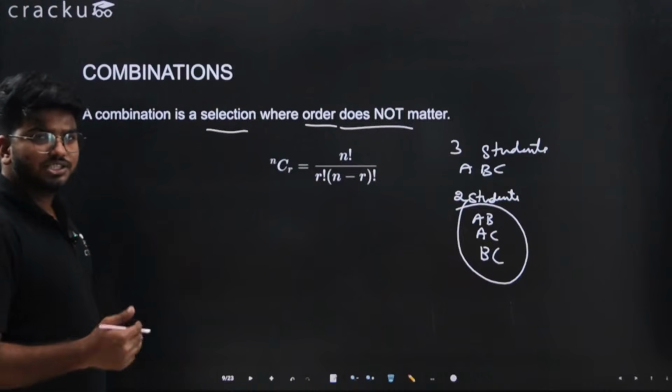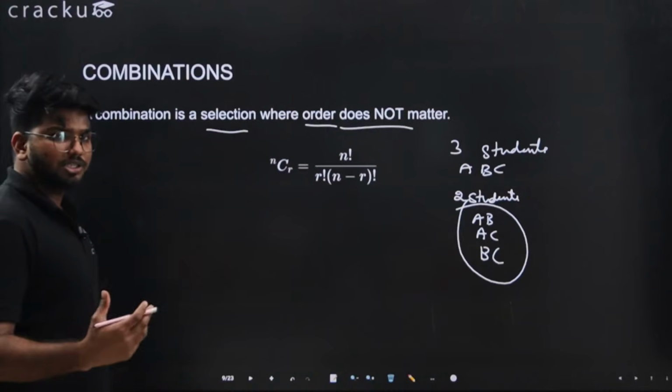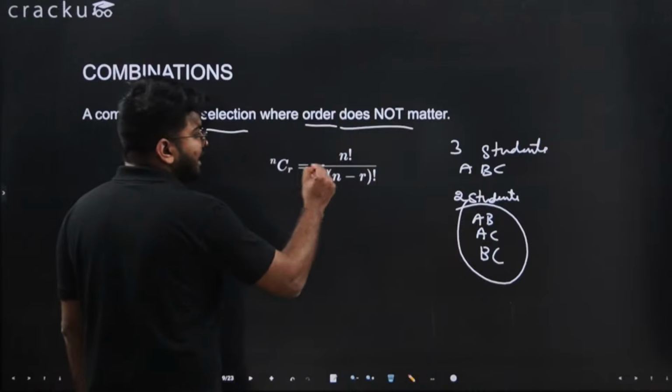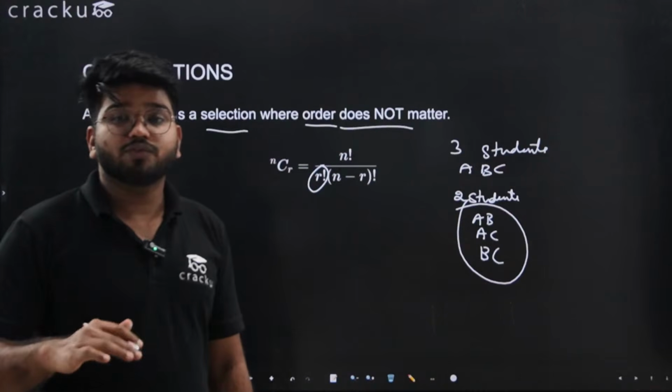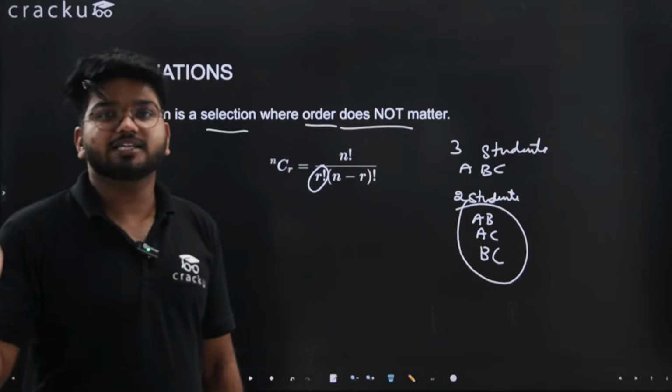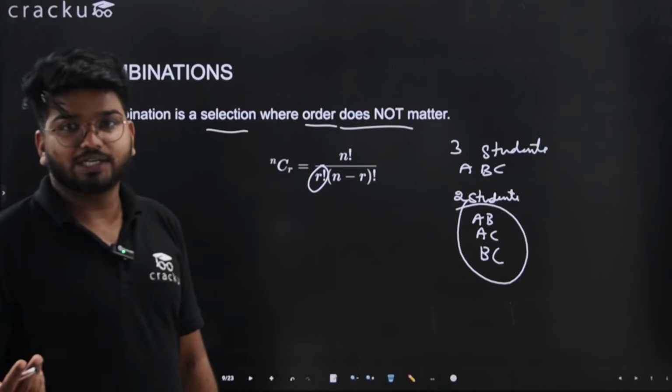The formula for combination is the same as the formula for permutations. It's just that we divide by r factorial. Why do we divide? Because in permutations we are arranging. To remove the arrangement we divide by the r factorial ways.